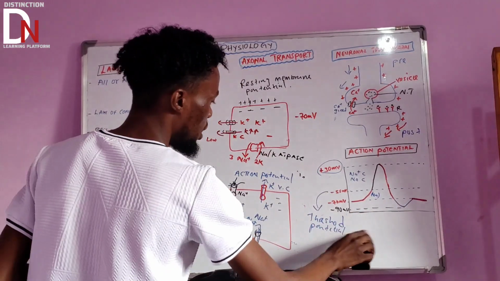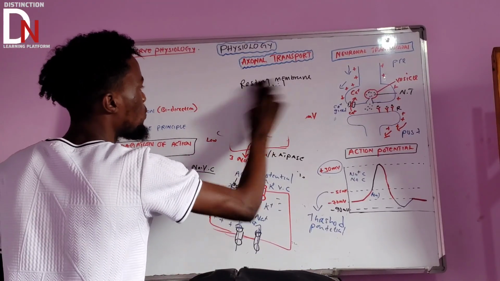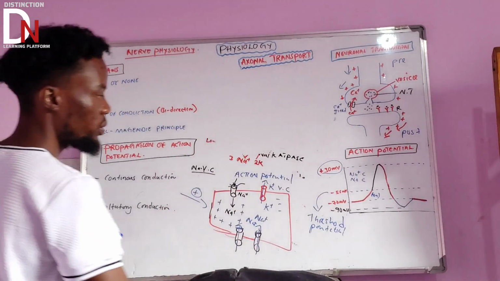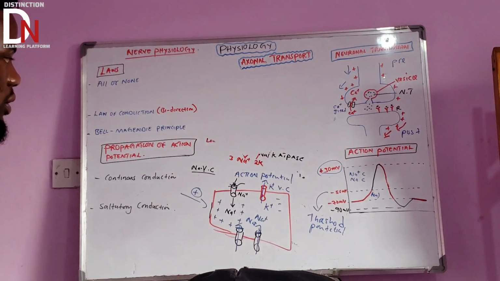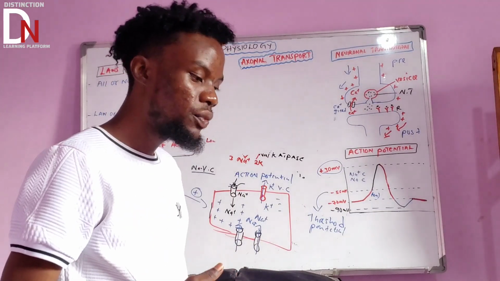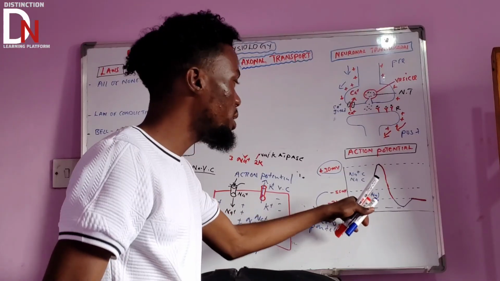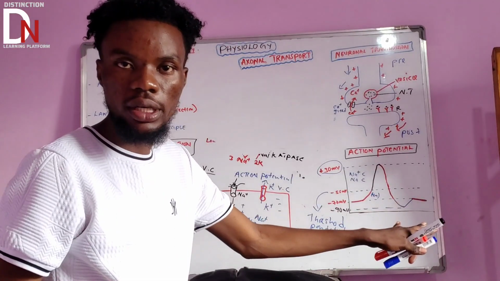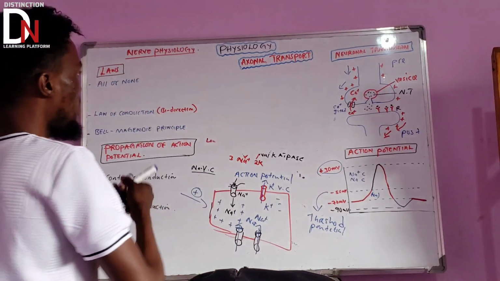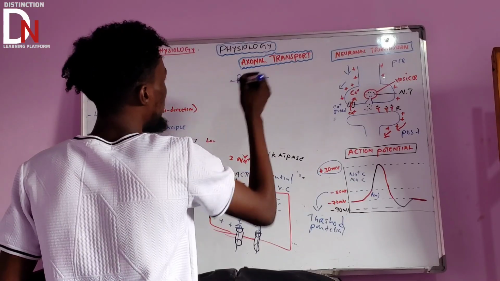Okay, so now let's summarize something here. Since we've talked about how it happens, you need to put it into phases, because if you don't put it into phases, you can get confused. Let's say this is what is happening. So we need to put everything that we're talking about into certain phases.